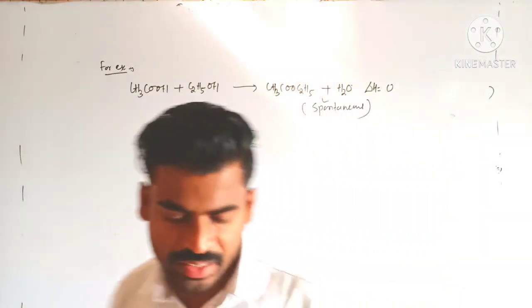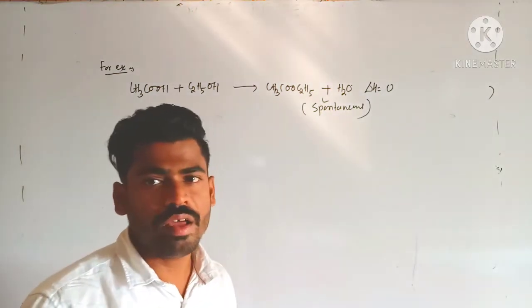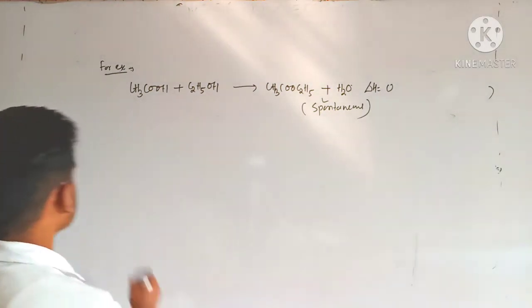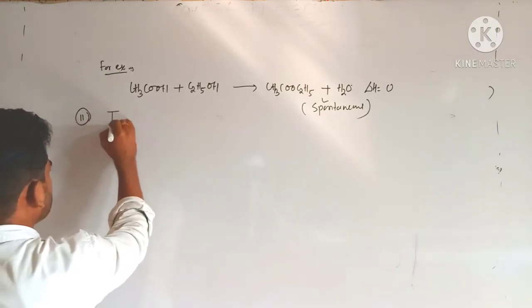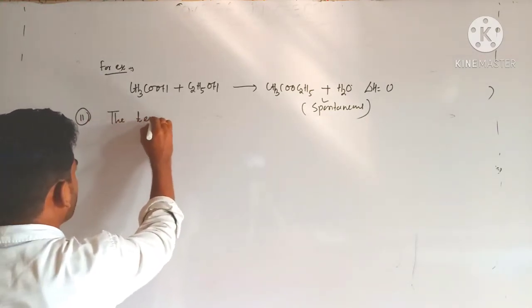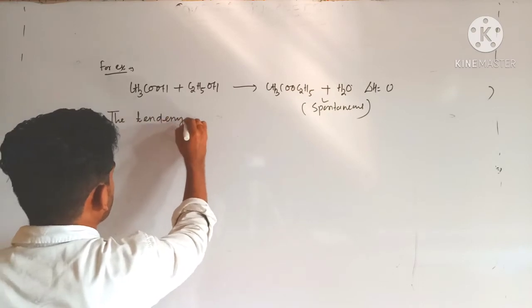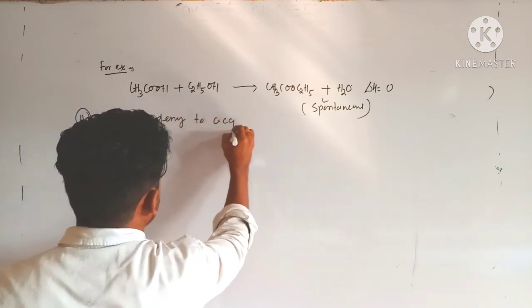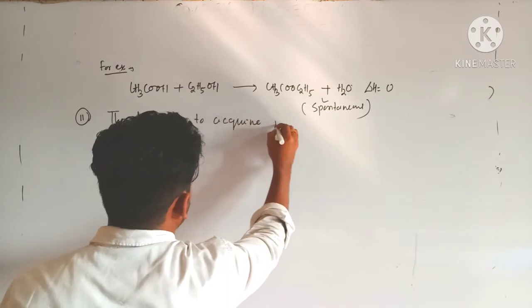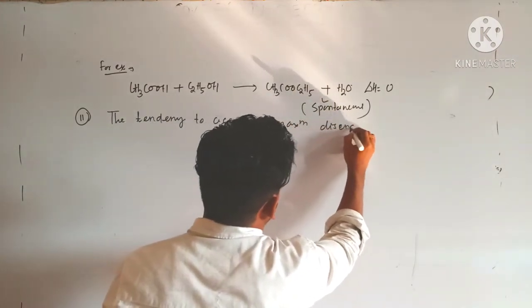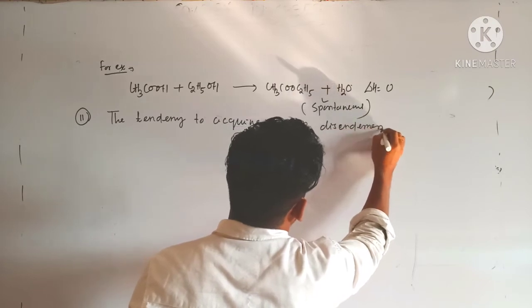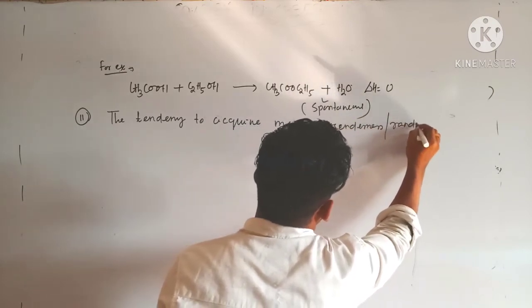Now the second factor responsible for spontaneity, very important, is the tendency to acquire maximum disorderness or randomness.